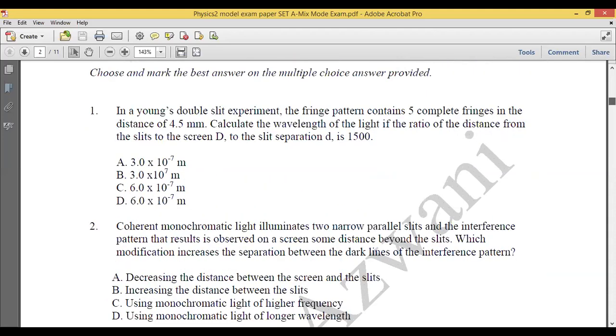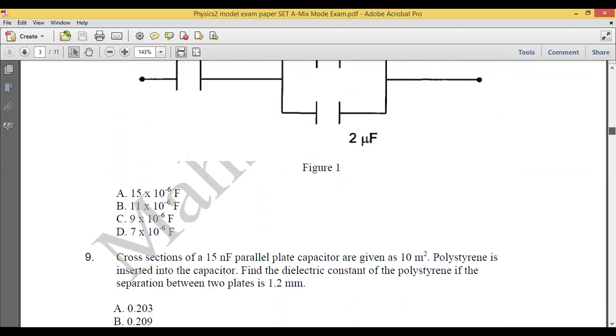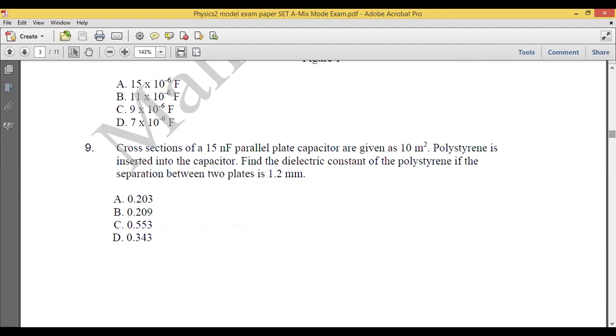For section A, again, topics include chapter 4 until chapter 9. So here you have mixed questions. For this section it is through the Google form, so the questions will shuffle.